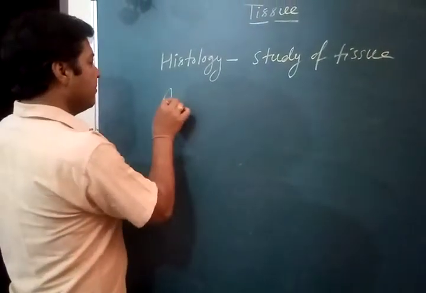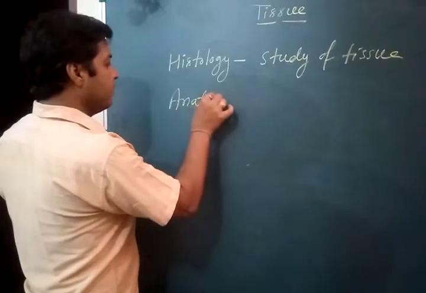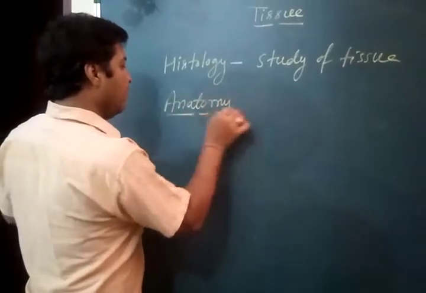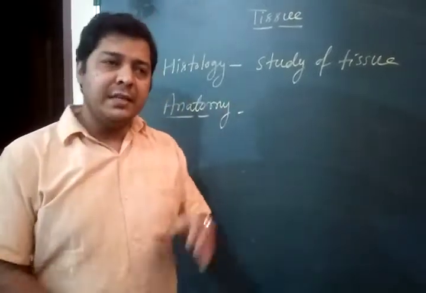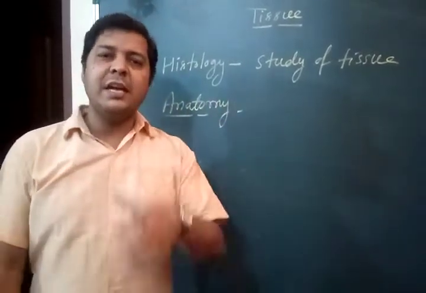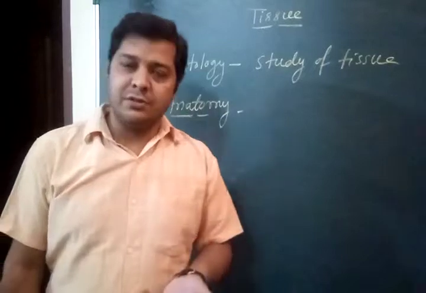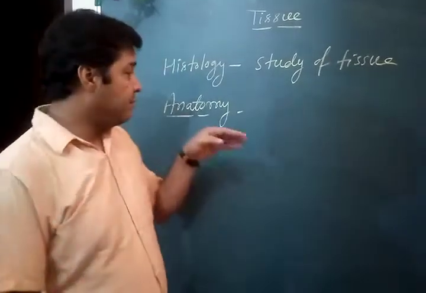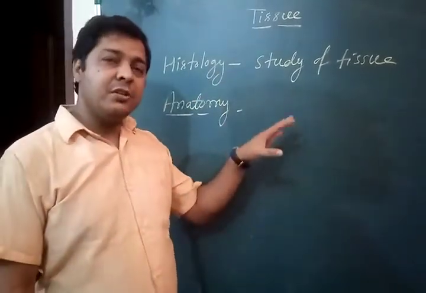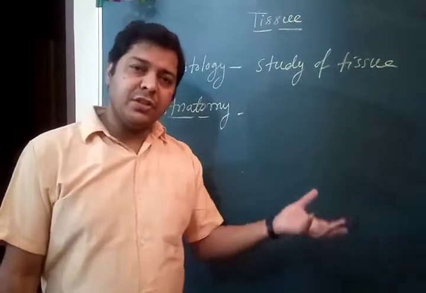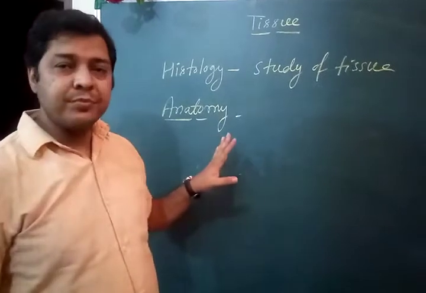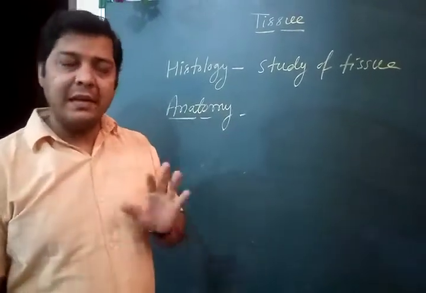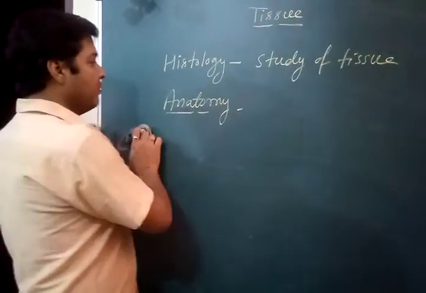Another term we see is anatomy. You might have heard about plant anatomy or animal anatomy. It states the structure and function of the internal organs. So what is the structure and what is the physiological function shown by the organs, tissues and cells is referred to as anatomy. Clear? So these are the basic terms.